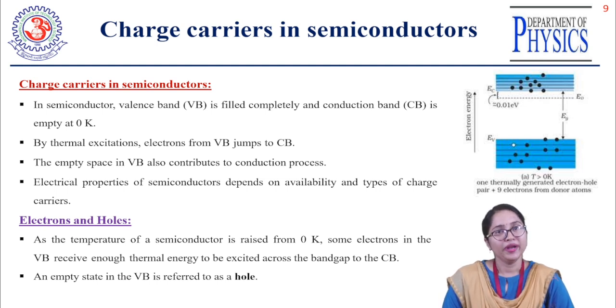The electron breaks its covalent bond and jumps to the conduction band, right? At the same time, the absence of the electron is nothing but your hole, a positive charge, while the electron is present in the conduction band. So this is the generation of electron hole pairs in a semiconducting material when you increase the temperature from 0 Kelvin to above 0 Kelvin.